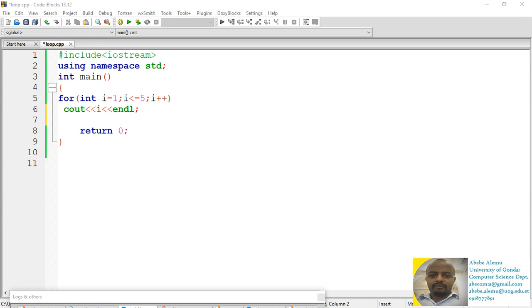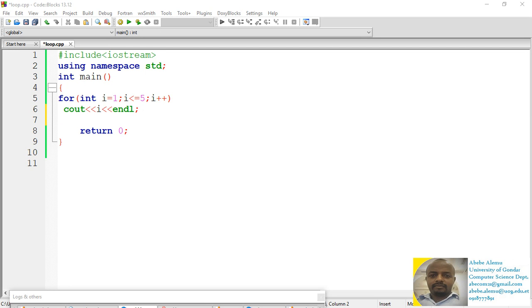In our previous tutorial we have seen the 3 different loop statements that help us to execute the same statement many times. So if you are asked to execute the same piece of code many times, instead of writing that code again and again, we can handle it with the help of the loop statement. Basically in C++ there are 3 types of loop statement: the for loop, the while loop, and the do while loop. Usually they are designed for different programming situations.